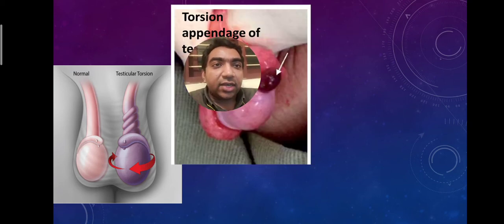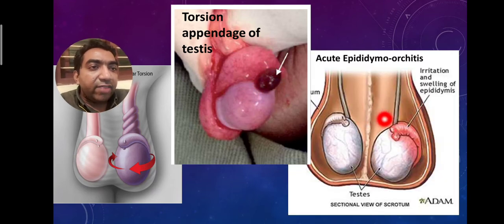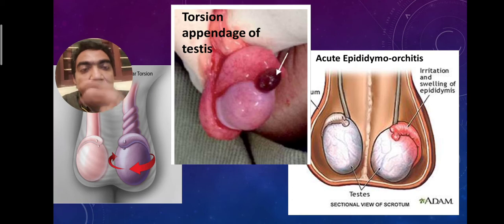If we can act urgently, we can detorse the testis and save the testis. So other causes are torsion of appendage of testis, where we can see the gangrenous appendage of testis, or we can see the inflammation of epididymis and testis, that is the acute epididymo-orchitis. So how will we distinguish between this? To distinguish between this, we have to take a Doppler ultrasound.